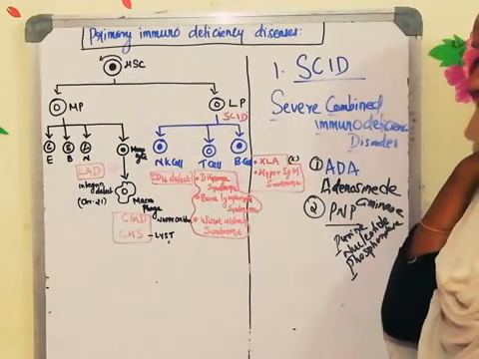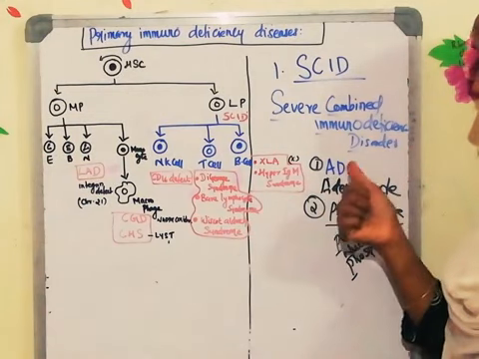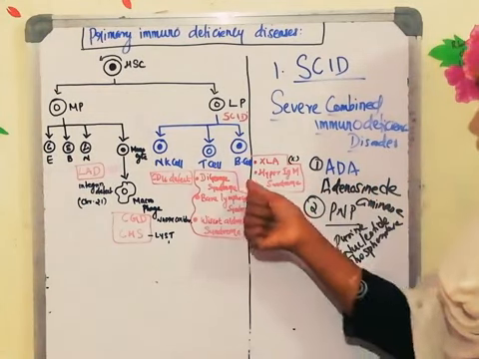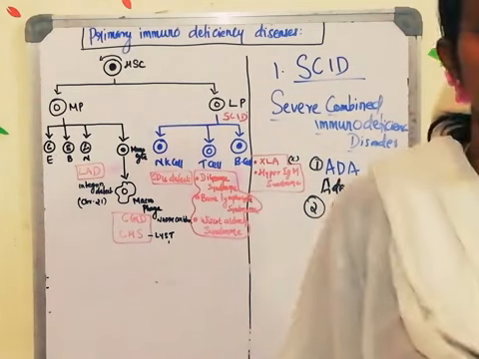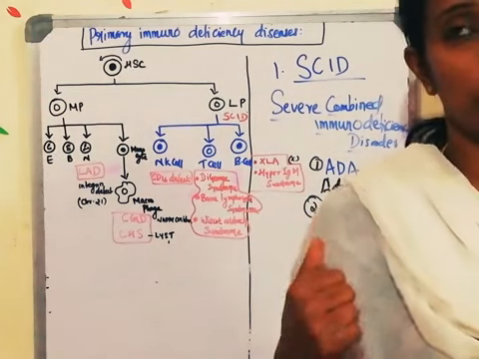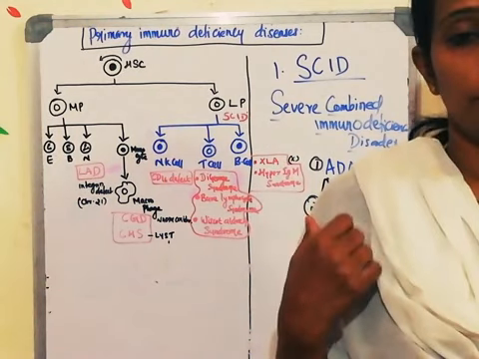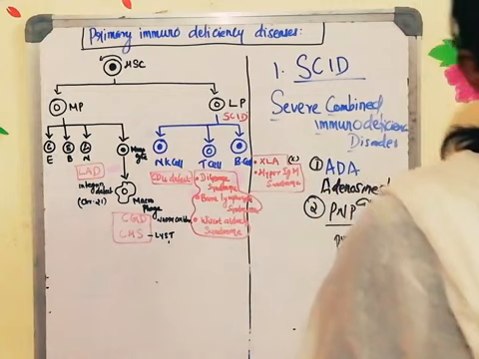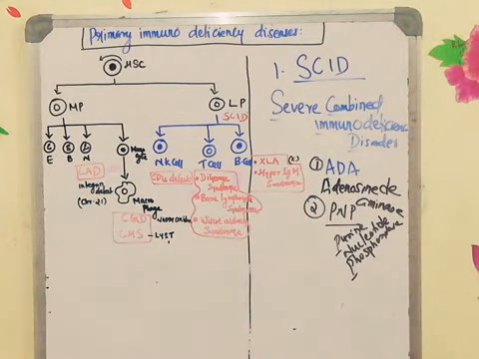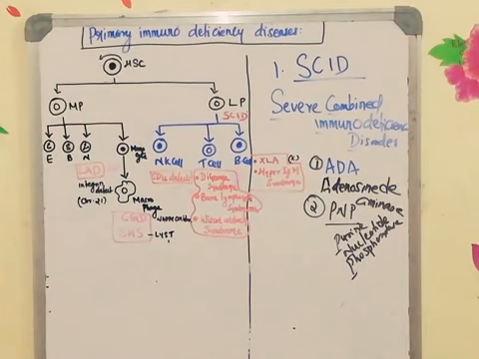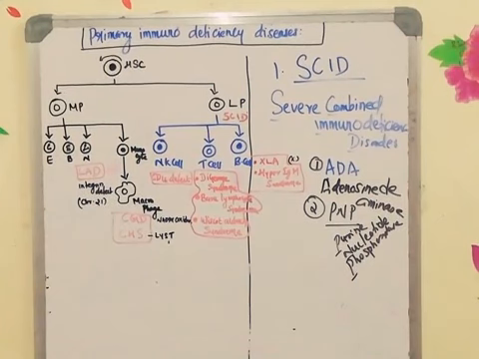Now, the next type of disease we are going to discuss here is DiGeorge syndrome. The gene which codes for this particular defect is on chromosome number 22. Due to this defect, thymus development will not be happening. While discussing the function of the thymus, I told you that the size of the thymus increases till puberty. So in people with DiGeorge syndrome, the thymus development will not be happening properly.